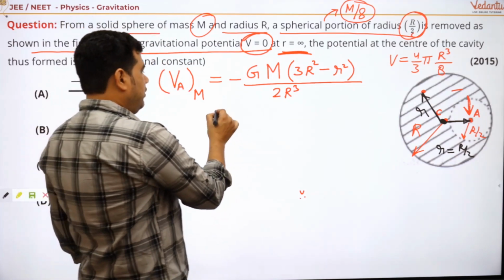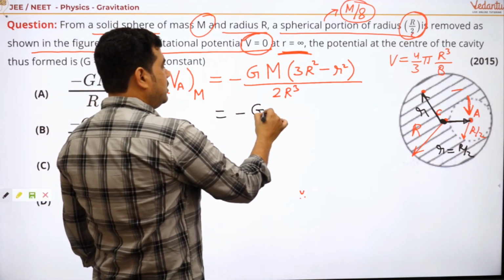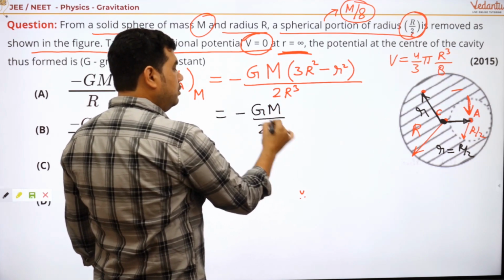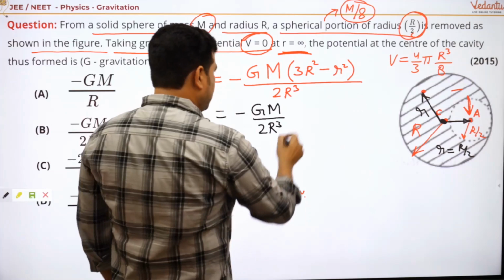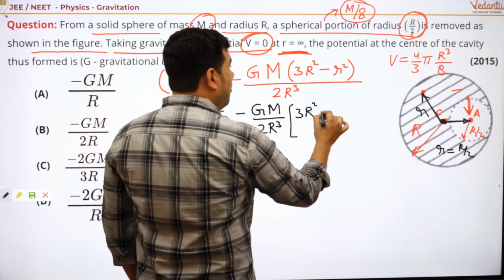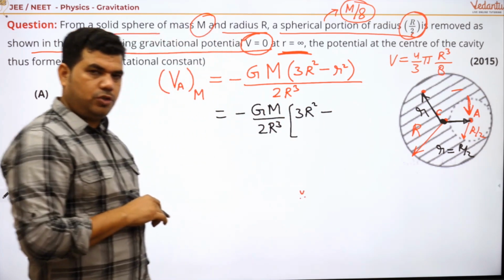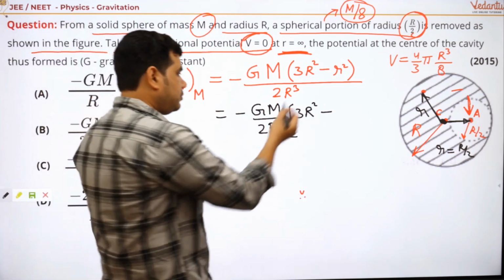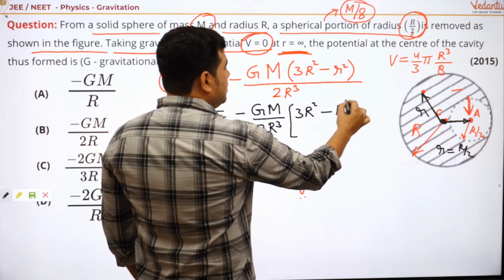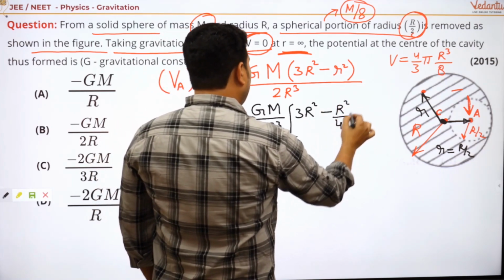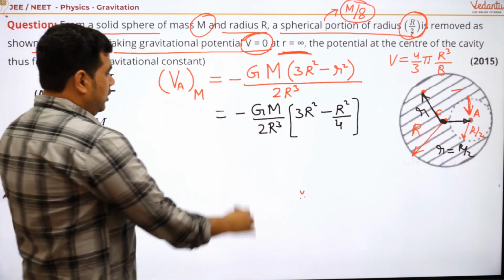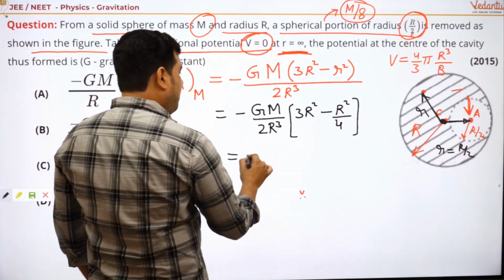So what we can say? Minus GM divided by 2R cube. Very nice. And here 3R square minus, what should be here? Good. R square. R is R by 2, so that is R square by 4, my dear student. Got it? Very good. So let's solve it.